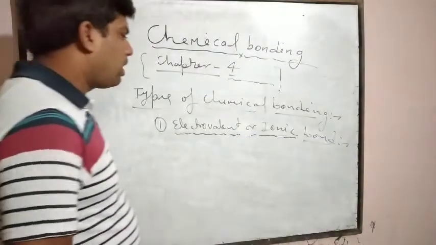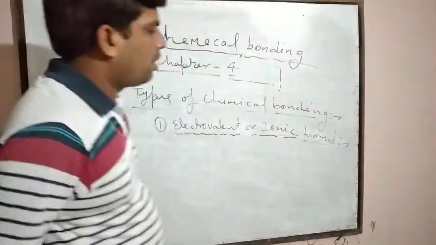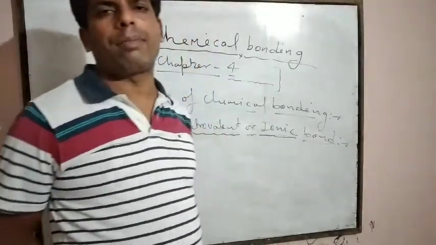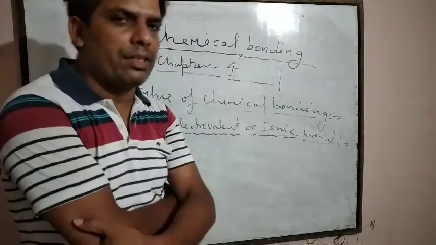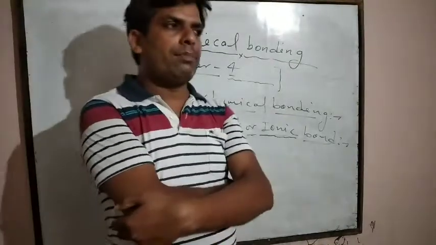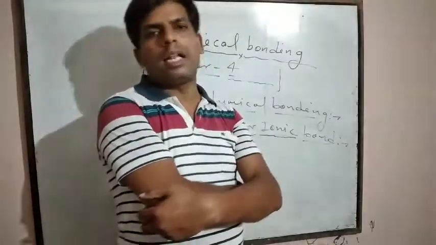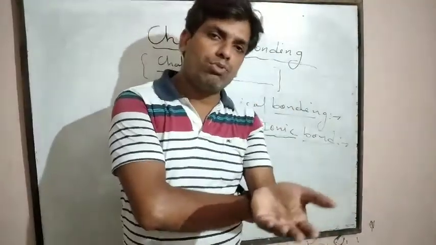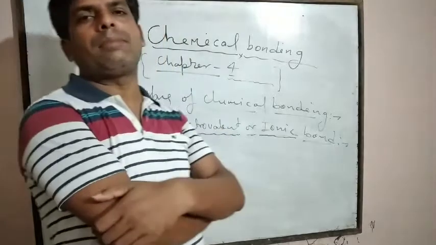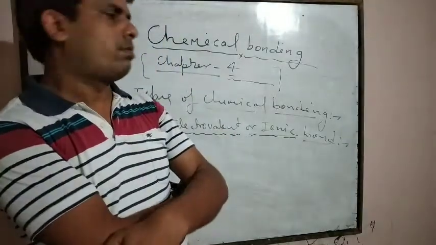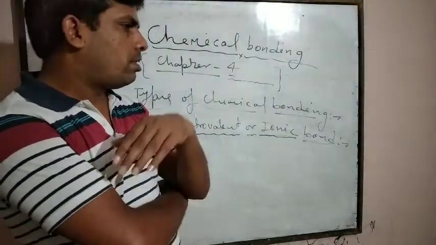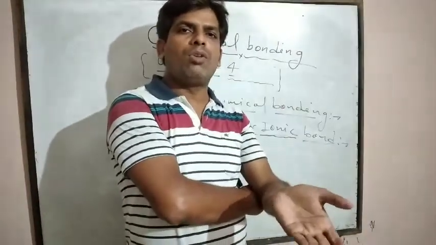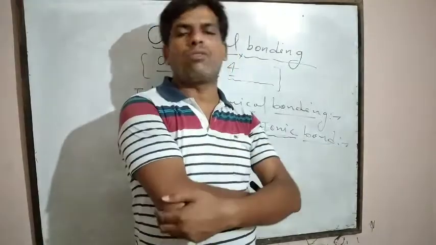It is a very important bond because ionic bond formation takes place with the help of ions. It means one atom should be a cation and another atom should be an anion. One atom has a tendency to lose electrons and another atom has a tendency to gain electrons.